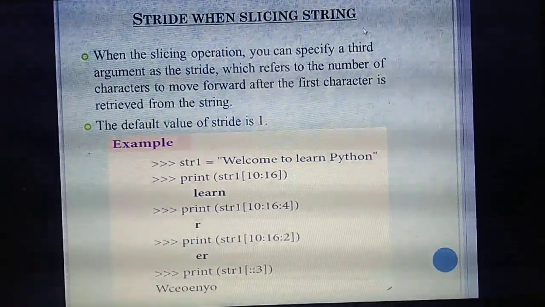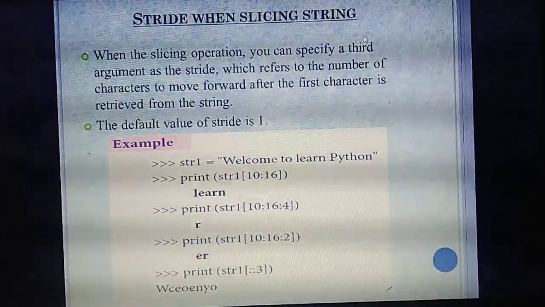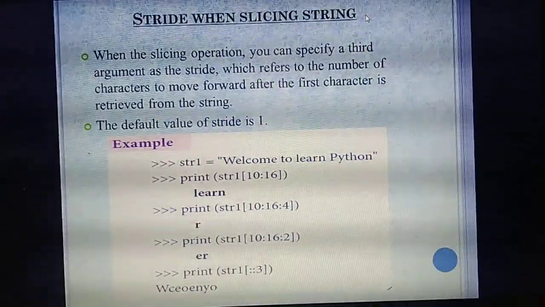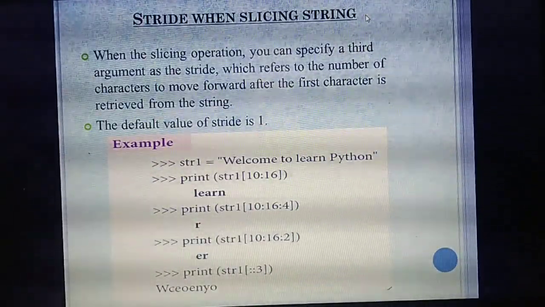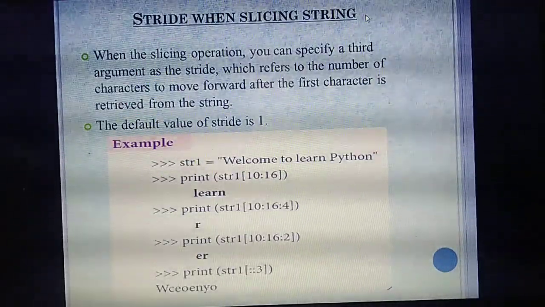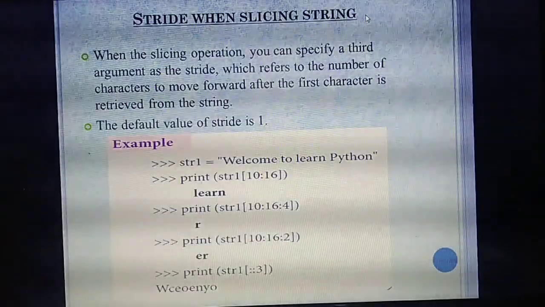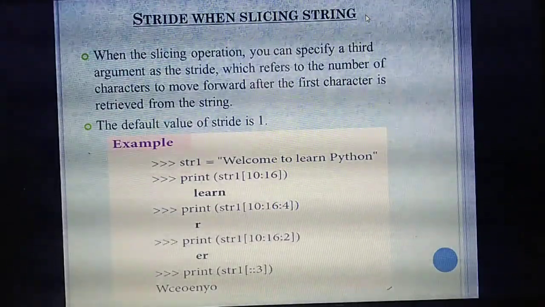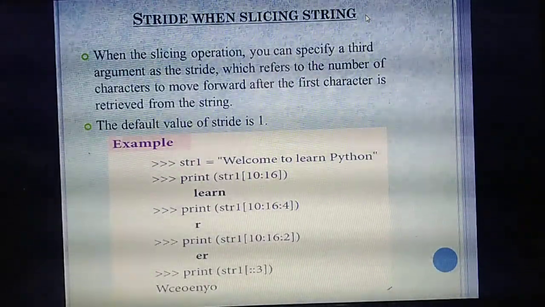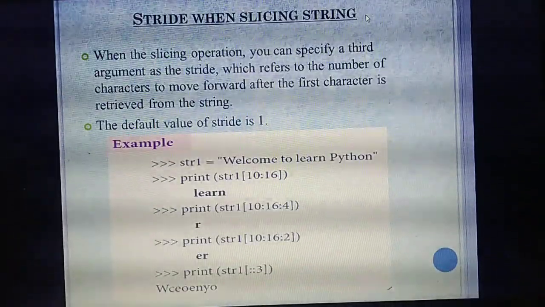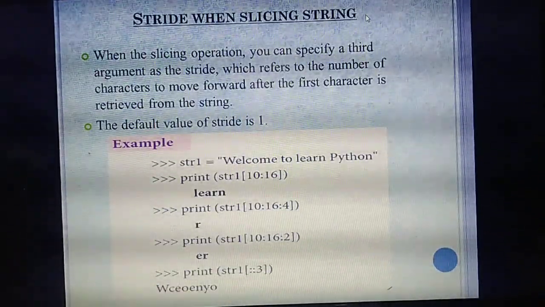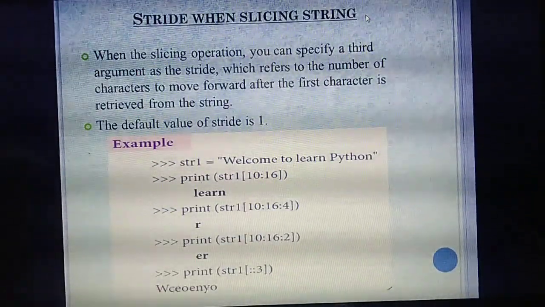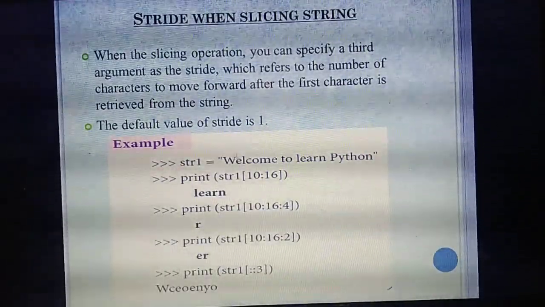Understand? So what do you mean by stride when slicing a string? In a slicing operation, you are going to specify some extra argument, the third argument, which we are calling a stride. So what's the meaning of stride? You can specify some index value, and after that index value it moves forward from the first character. Not only from first or last, at any place you can slice, and that is called stride. Already we have studied from first character till last character or in the middle. So with stride, in between any characters you can stride. But one important thing: the default value of our stride is 1.